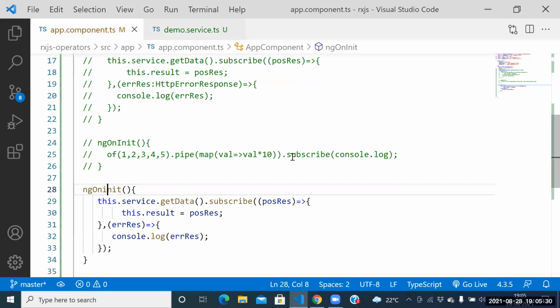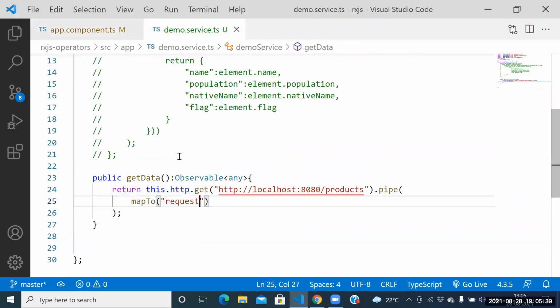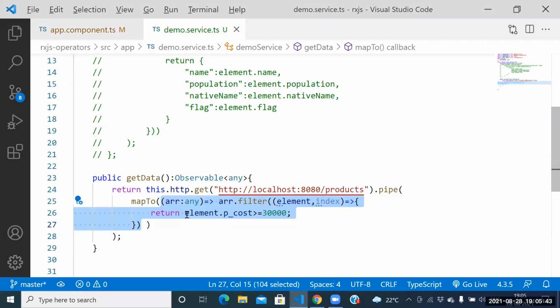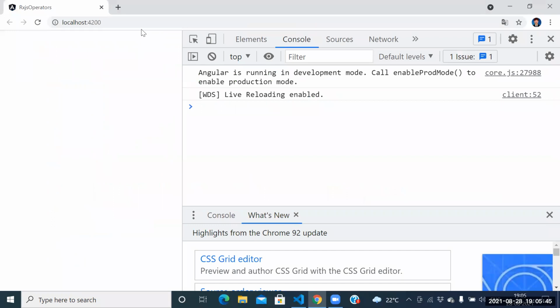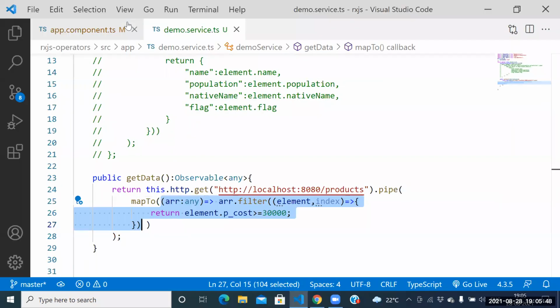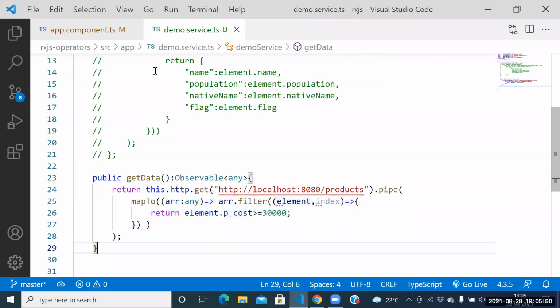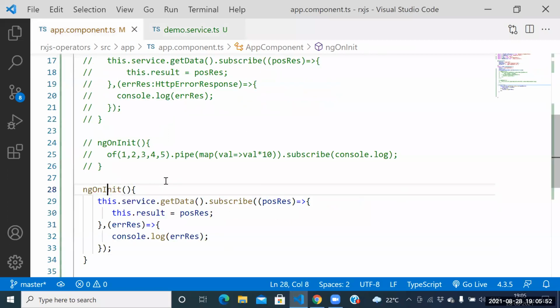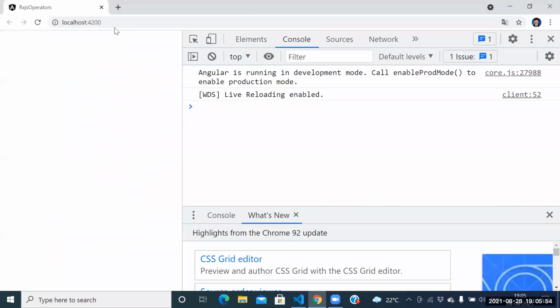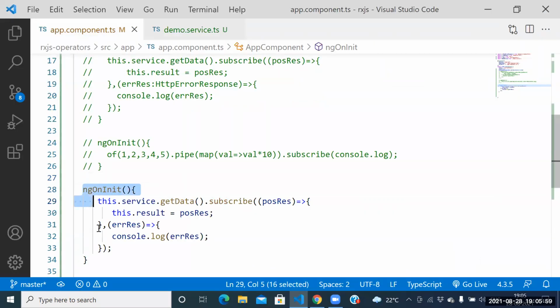Not like this, guys. Don't disturb this code here. Comment this one, guys. Please comment this one here.